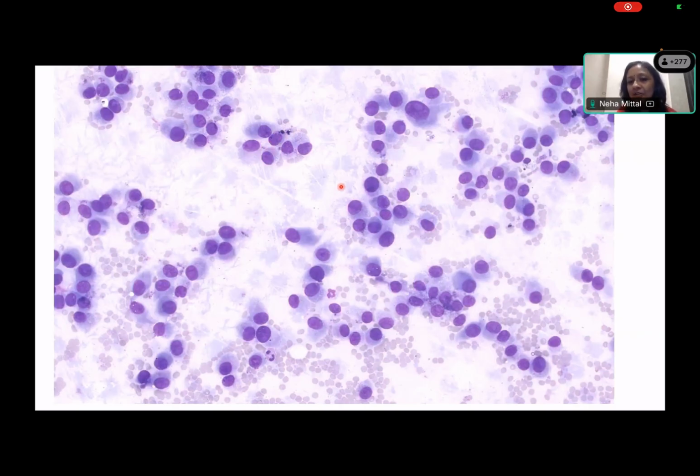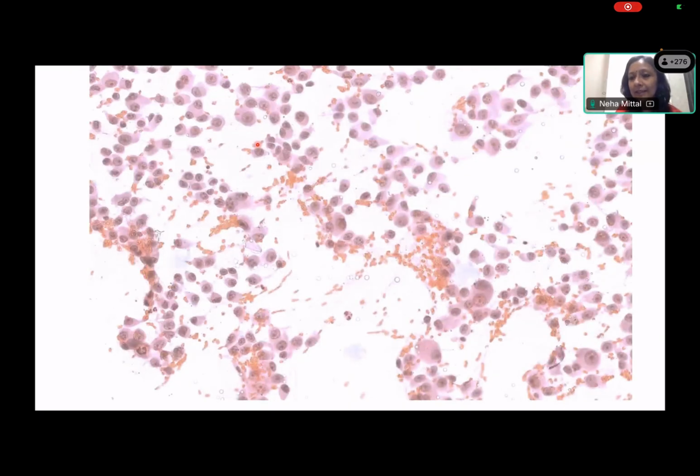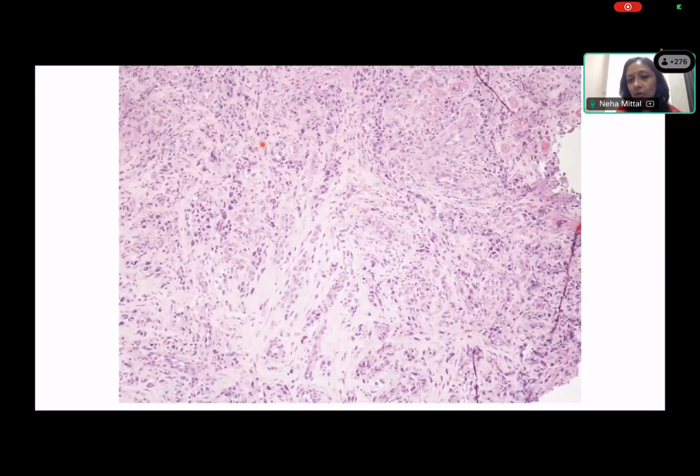Sometimes you will have to look very hard for the pigment. In amelanotic or largely amelanotic melanomas, the pigment may not be there, or you can have extremes where all the cells will be covered by pigment. So look very hard when you are having this differential, you may be rewarded. So there is pigment in some of these cells in cytology as well. Because if you have pigment, then you can be very sure you are dealing with a melanoma. Okay, this is just to show you the histology. This is the ulcerated lesion from the gingivobuccal sulcus, again groups of cells. Here also it can be a differential of a poorly differentiated squamous carcinoma.